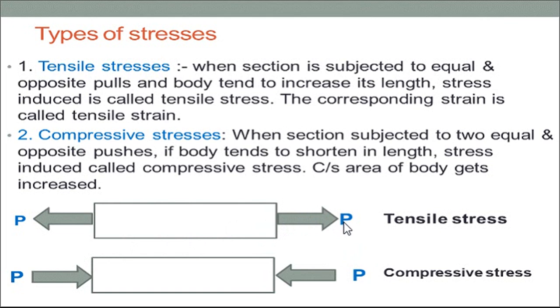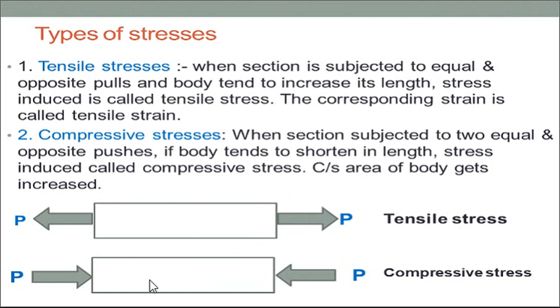The magnitude of that pull is capital P, a force on both sides in opposite directions. Because of this type of system, it is called a tensile stress. The body tends to increase its length, and whatever stress is induced in this particular bar or member is called tensile stress. The corresponding strain, or extension after pulling, is called tensile strain.